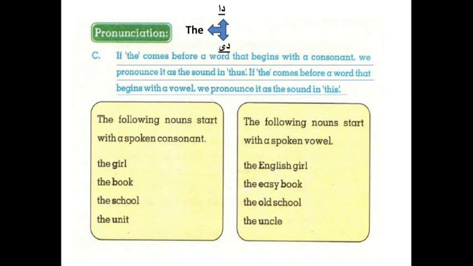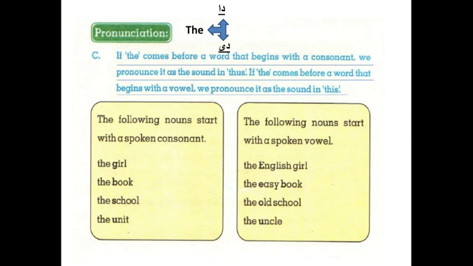So look at the rule. If the comes before a word that begins with a consonant, we pronounce it as the sound in thus. If the comes before a word that begins with a vowel, we pronounce it as the sound in this. So this is the rule.